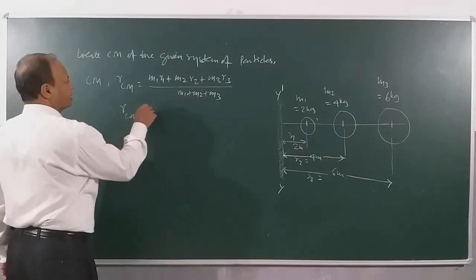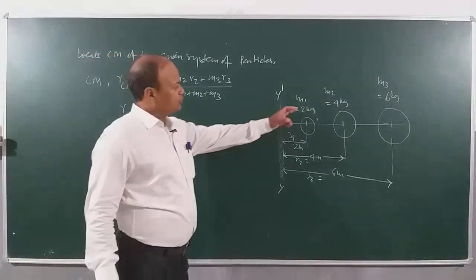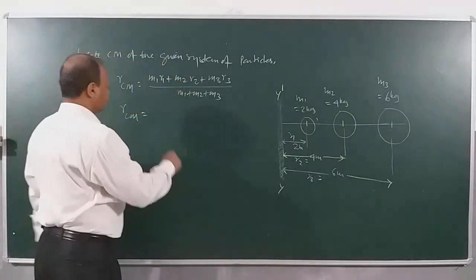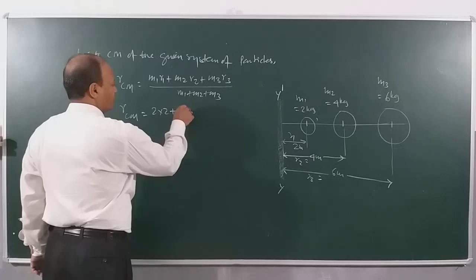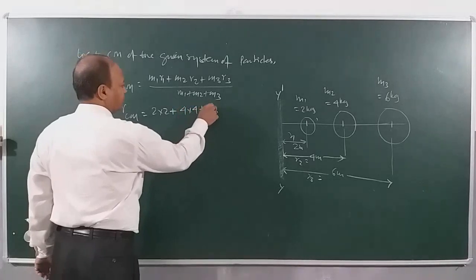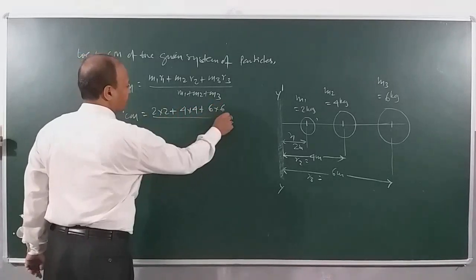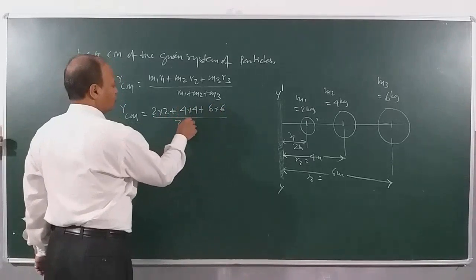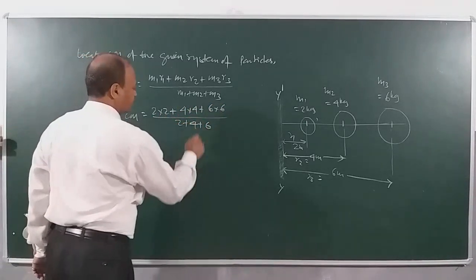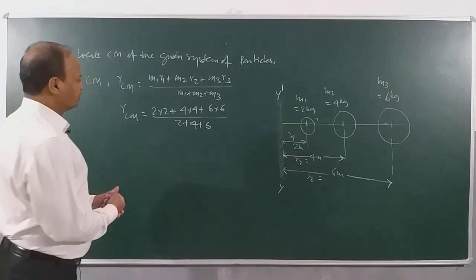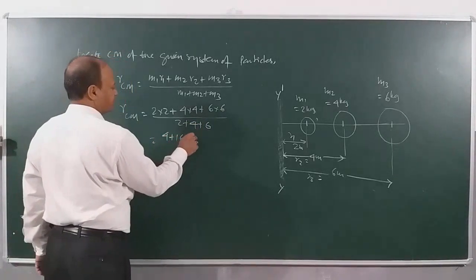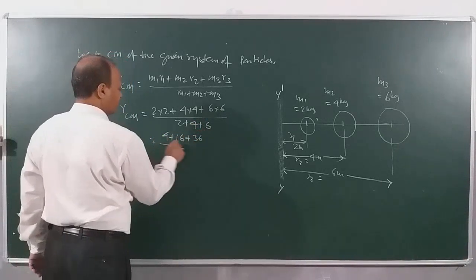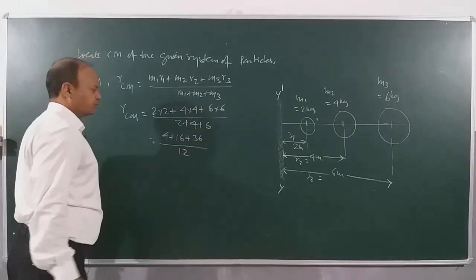So RCM is equal to M1 is 2 and distance is how much? 2, into 2, plus 4 into 4 plus 6 into 6 divided by 2 plus 4 plus 6. Clear? So if I multiply, this is 4 plus 16 plus 36 divided by 12.